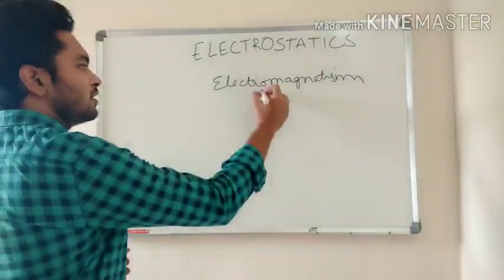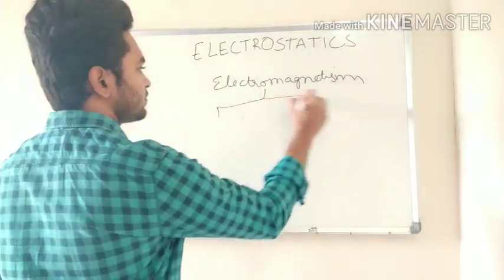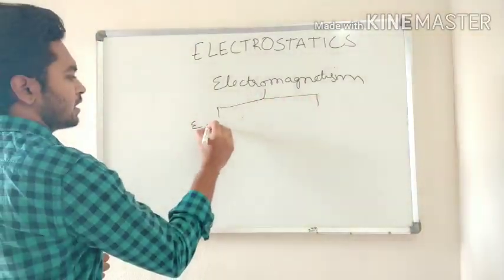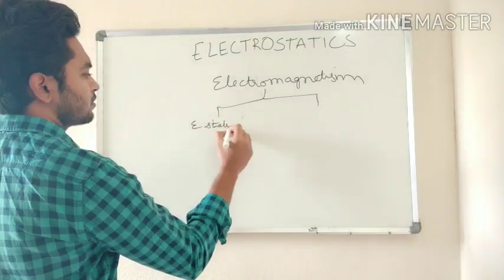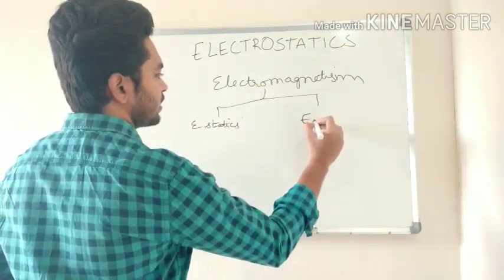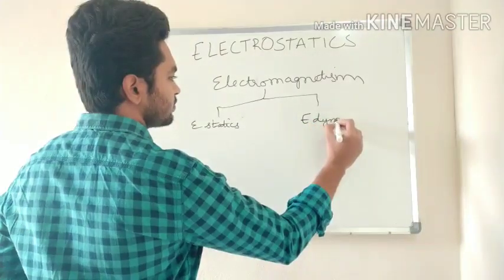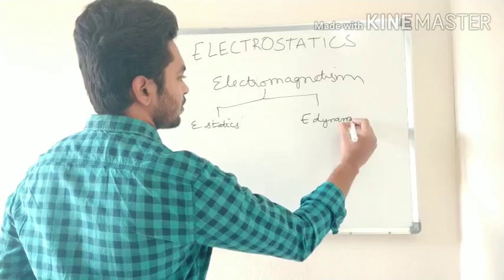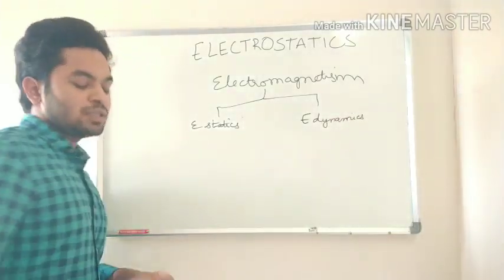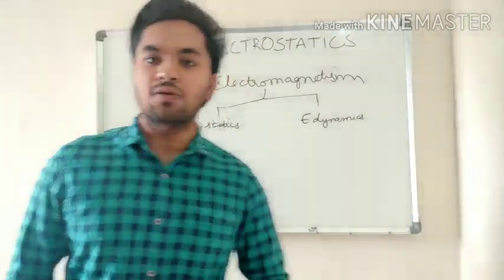Electromagnetism is further divided into two parts. One is electrostatics and the other is electrodynamics.